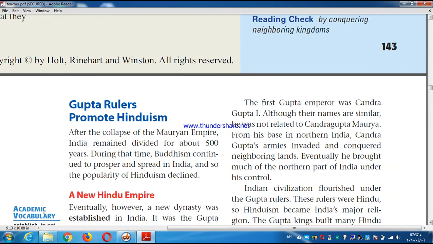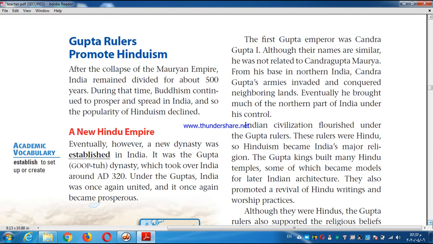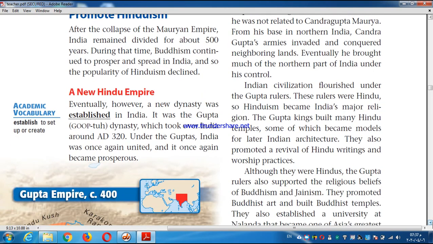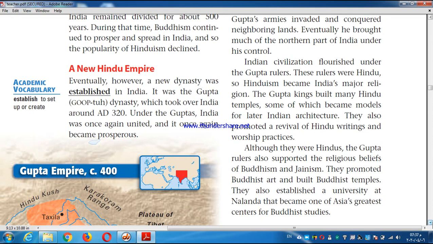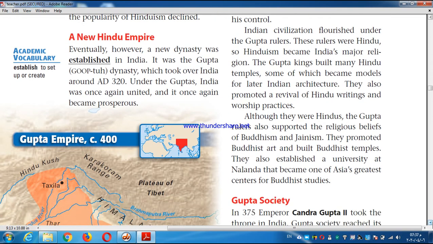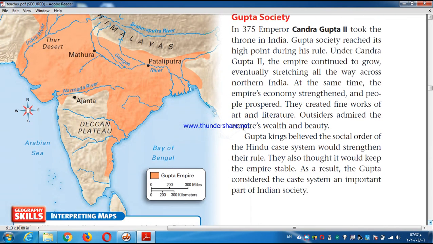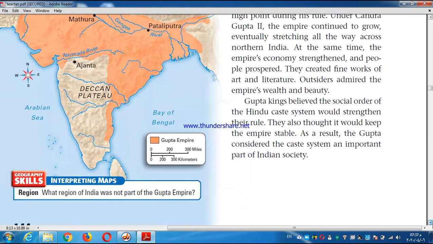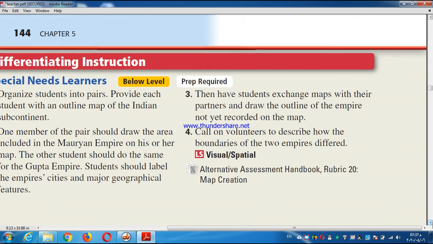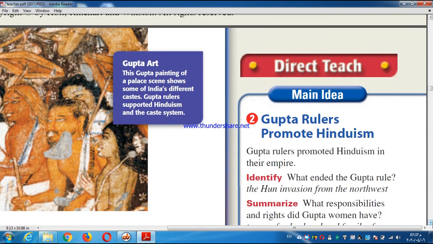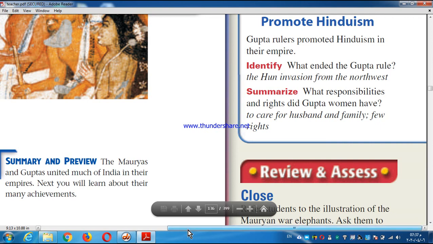Next, dear guys, another period, the Gupta rulers. We have the second Chandragupta here, but India became strong and rich because of his works in the past. He started to build, and they started to look after temples, art and literature. India in that time became the strongest in Asia. But when the Huns started to invade India, the empire ended.